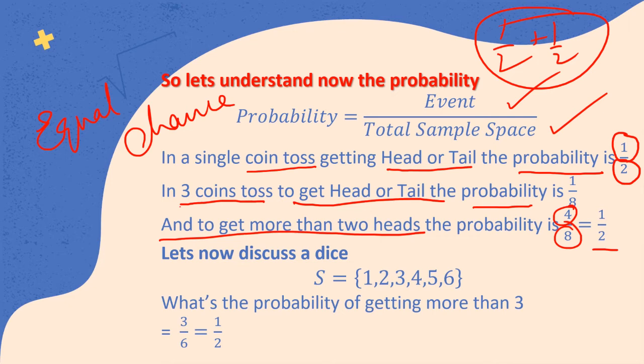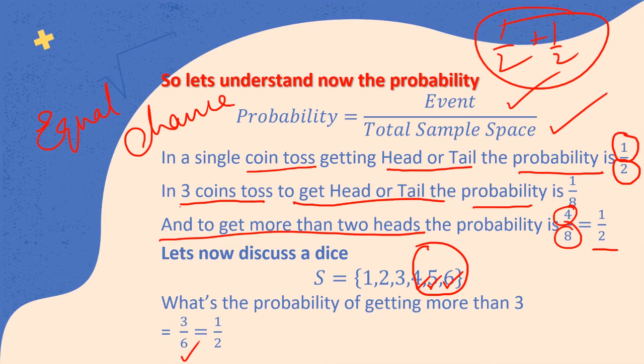Let's discuss a die. A die, everybody knows what's a die. Okay, I already spoke about it a while back. It has got 6 sides, so the sample space is 6. What is the probability of getting more than 3? Naturally, more than 3 is 4, 5, 6. So again, it is 3. So there are 3 occasions where, when you roll a die, the total number of sample space is 6, so you get 1 upon 2, which is half.